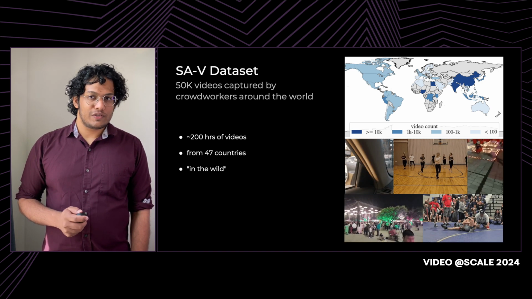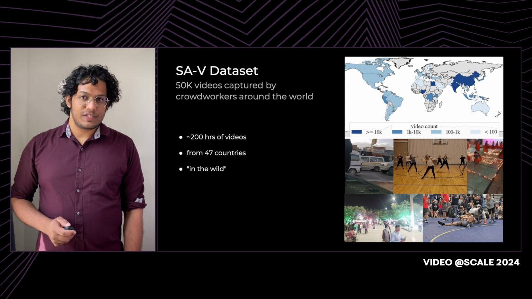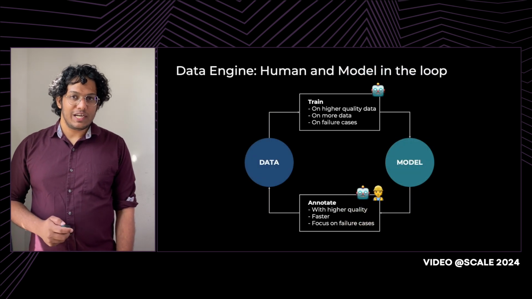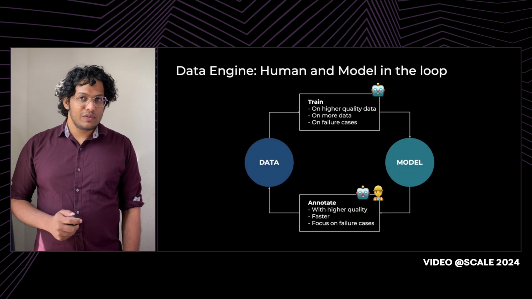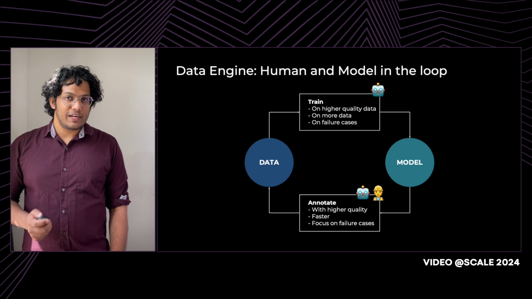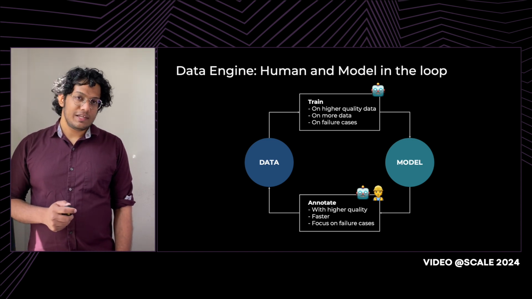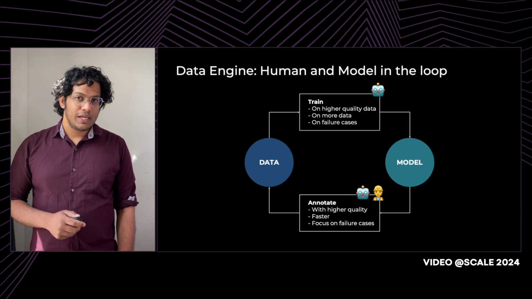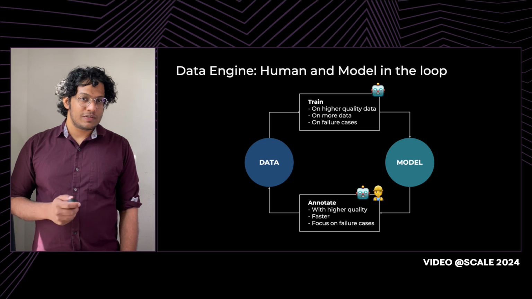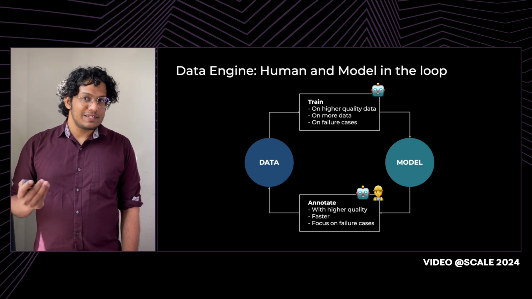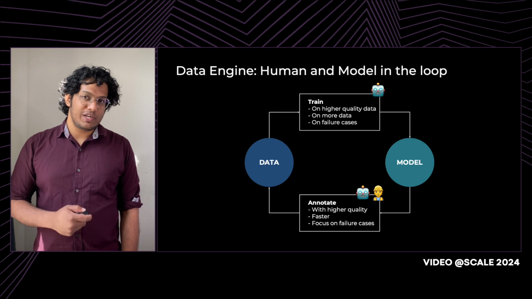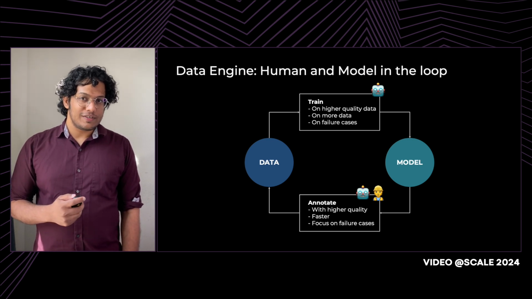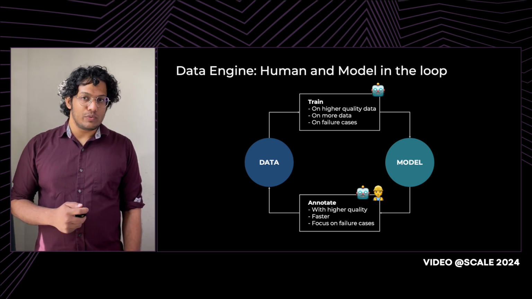To annotate these videos with masklets, following the strategy in SAM1, we build a data engine. The goal of the data engine is to improve both the model and data iteratively. The idea is simple but very powerful. At a high level, it looks something like this. We train a model on existing data, which is then in turn used to annotate more masklets and more videos. Human annotators can then make corrections in the loop.